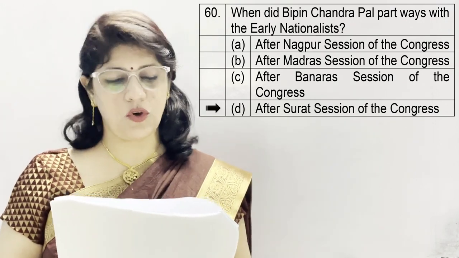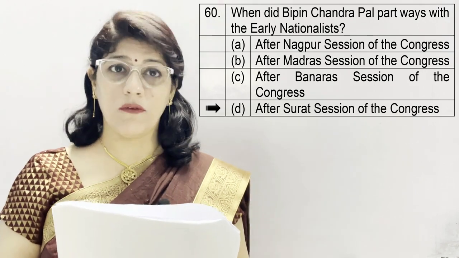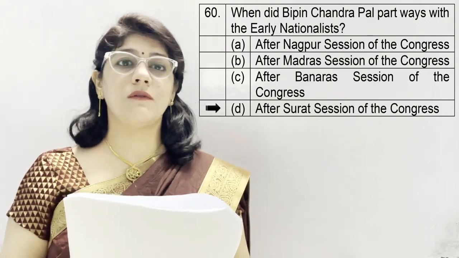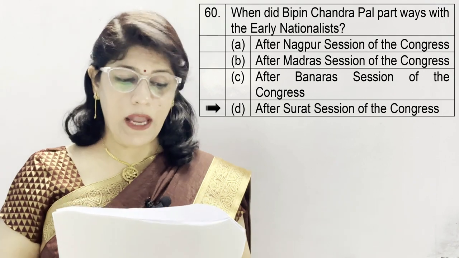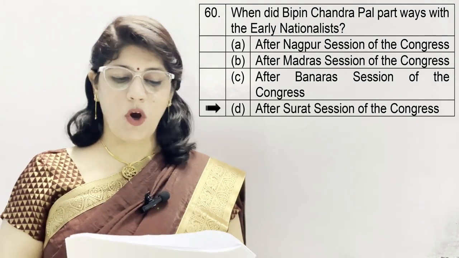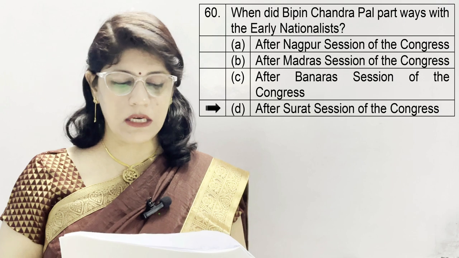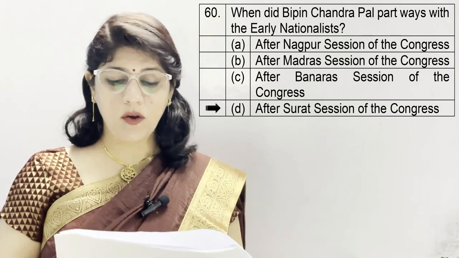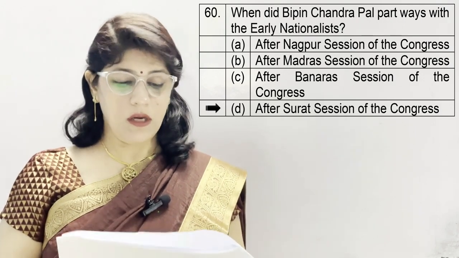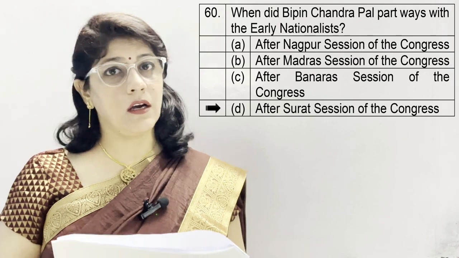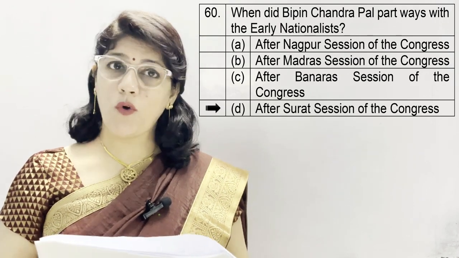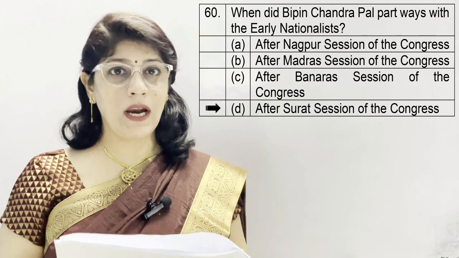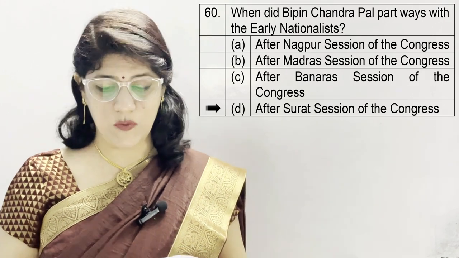After the Surat session of Congress in 1907, which is famous as the 1907 split, Surat split. And that is why the Congress president of the Lucknow session of 1916 remarked, if the United Congress was buried at Surat, it is reborn at Lucknow in 1916. So from 1907, it was reunited in 1916 in the Lucknow session.